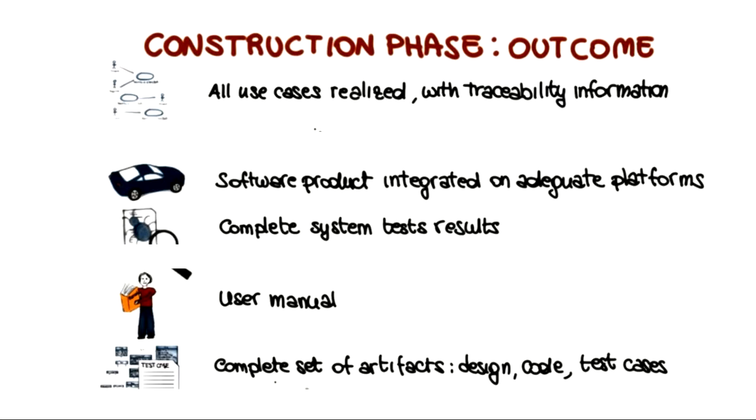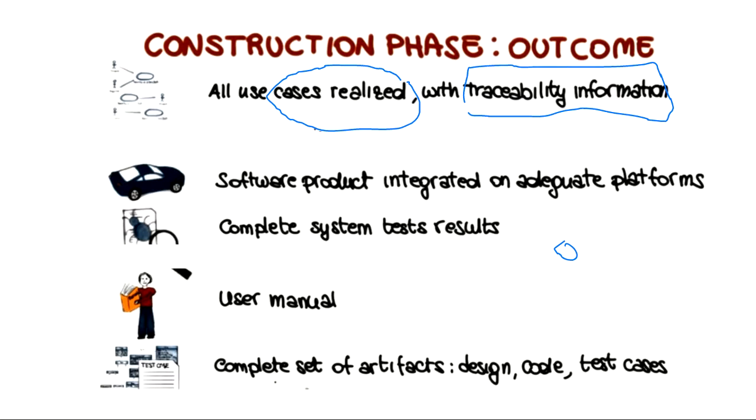Okay, all the use cases which you have tried on paper right now, they must be realized with traceability information. Traceability information means if we have said in the use case that there was a user and he suppose pressed the clutch, then gear was changed. Okay, change gear. If you design something like this, then you have to see that this is traceable back to its original position. Whatever you have said here, it should happen.